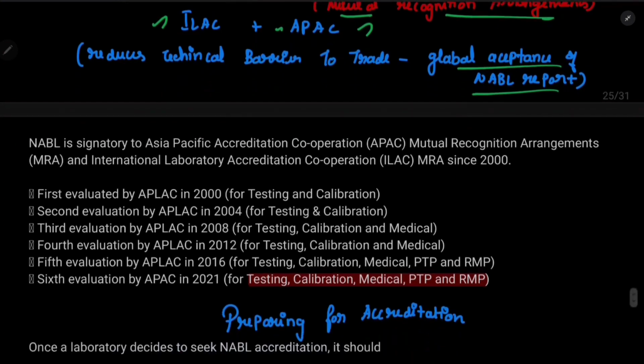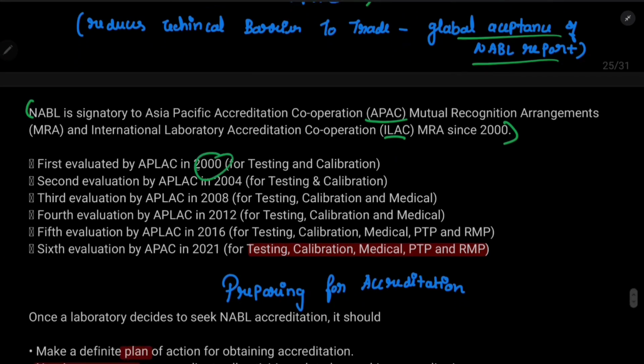NABL has been a signatory to APAC and ILAC since 2000. In the year 2000, APLAC evaluated only the testing and calibration of NABL, so they had only one service then. The second evaluation happened in 2004. In 2008, they added medical, the third service provided by NABL. In 2016, they added two more, PTP, proficiency testing providers, and RMP, reference material producers. And recently the sixth evaluation happened in 2021.